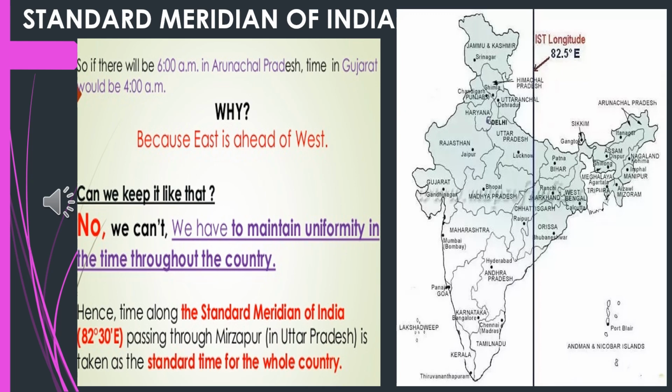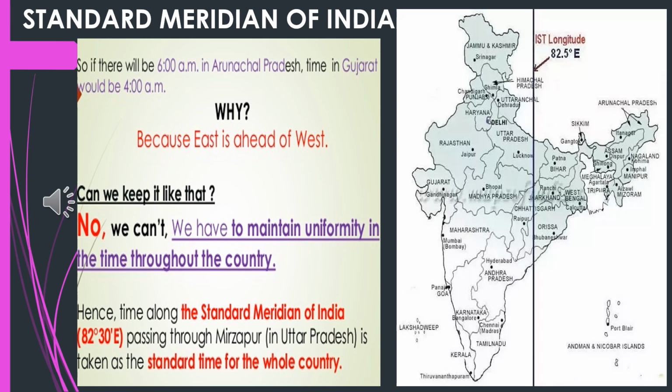Yes, children, now why have we selected 82.5 degrees as the prime meridian of India? When one longitude is crossing the sun, the watches are adjusted to 12 noon.